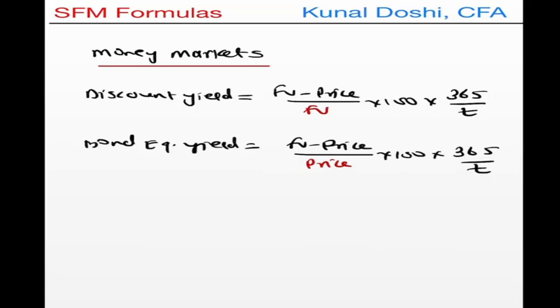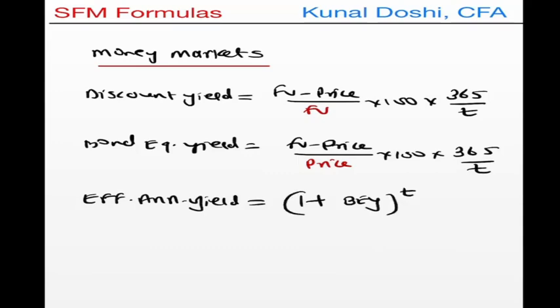Now if I want to find the effective annualized yield, which is the same as what we did in time value of money, it is nothing but 1 plus the bond equivalent yield, which we have raised to t, minus 1. However, since it is effective where the money market duration is less than 1 year, we will have to divide by n into n.